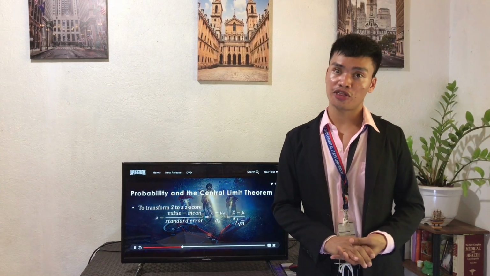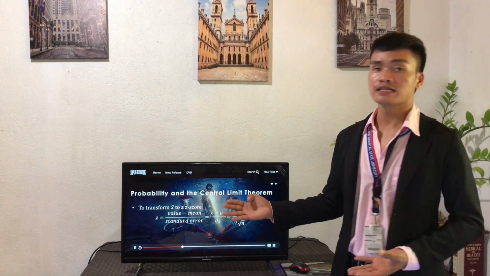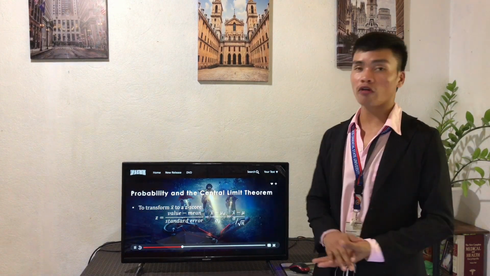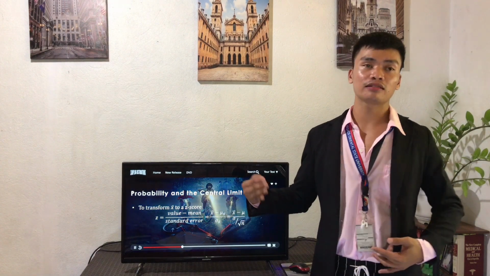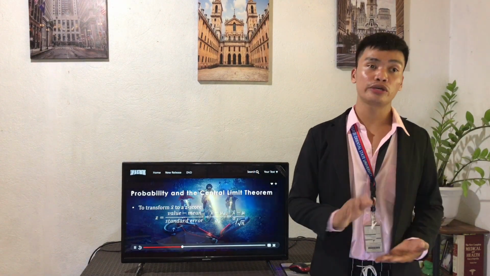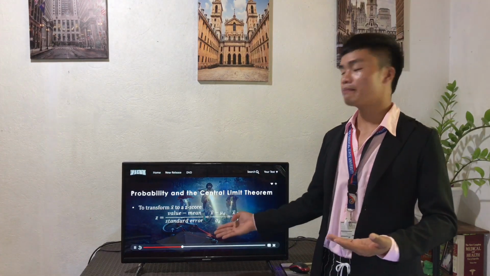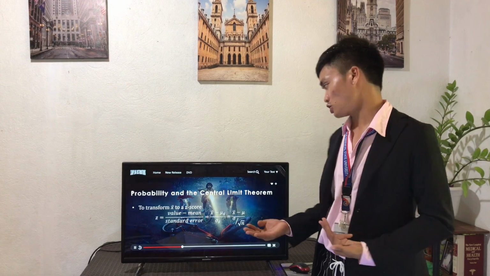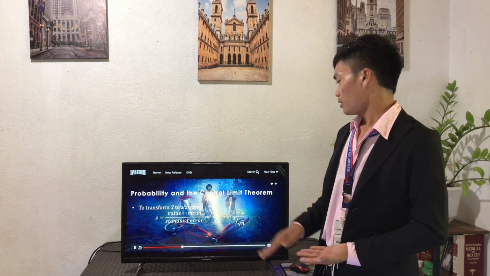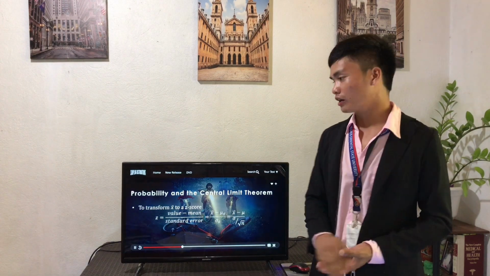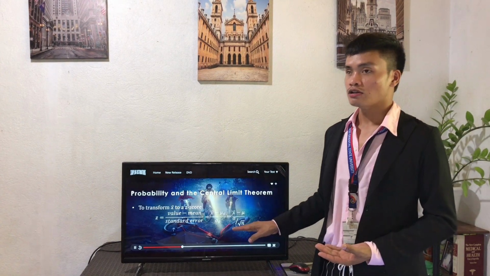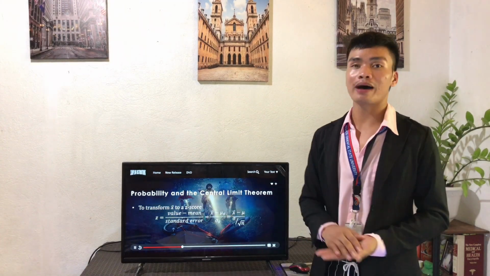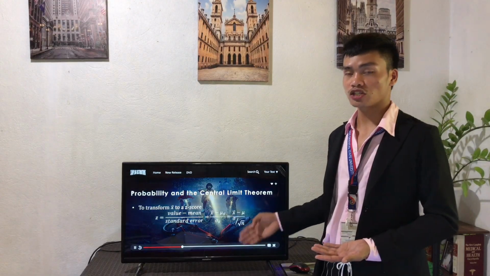Probability and the central limit theorem. To transform a sample x value to a z-score, we'll use the equation value minus mean over the standard error. Then it is represented by x bar minus mu sub x bar divided by sigma sub x bar. Since population mean is equal to the mean of the sample means, we have x bar minus mu divided by sigma over the square root of n. So in simplified form, z equals x bar minus mu divided by sigma divided by square root of n.